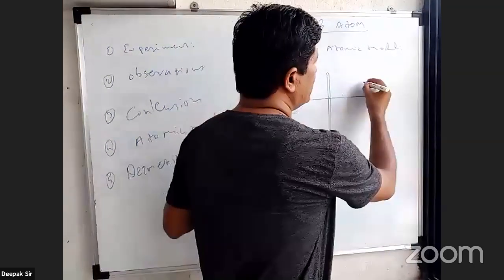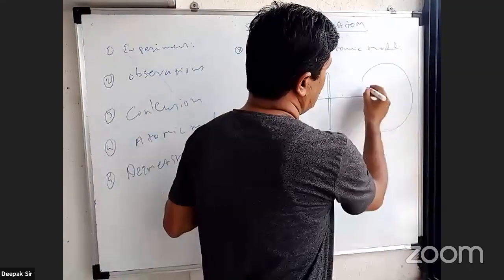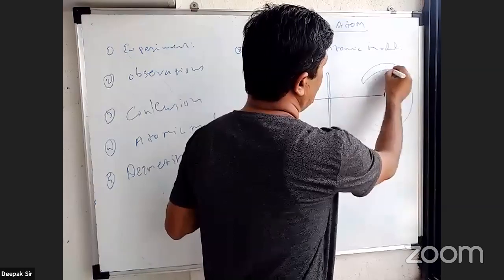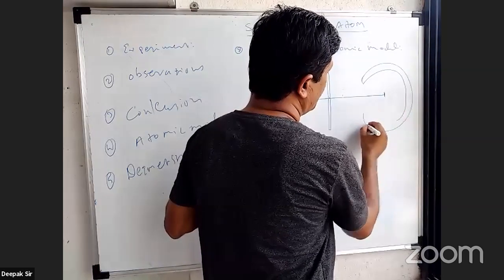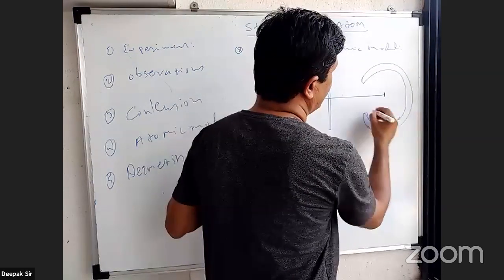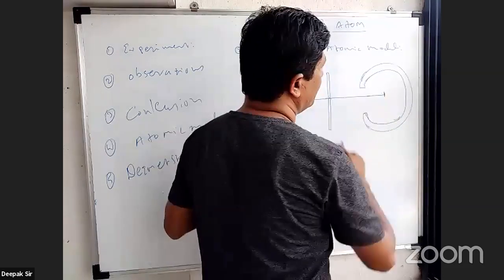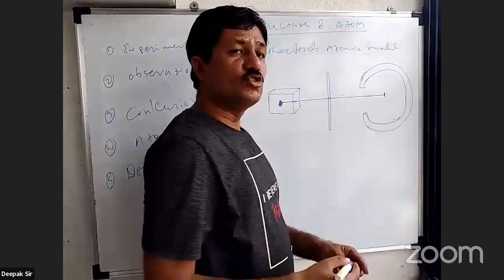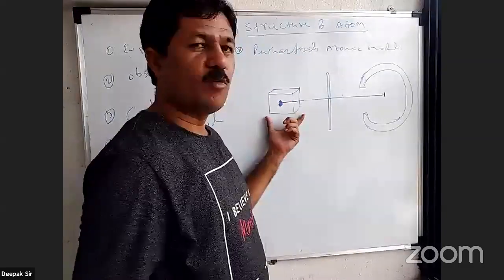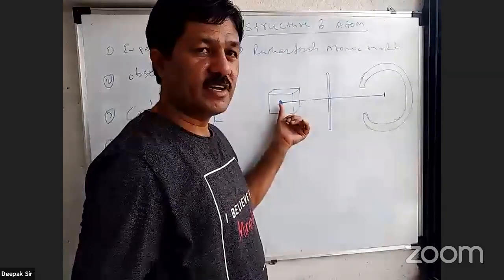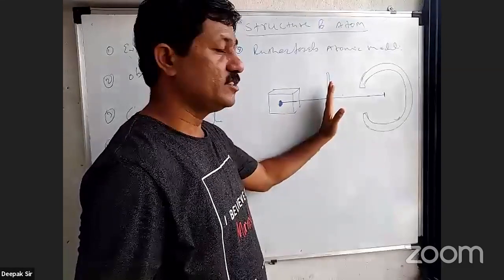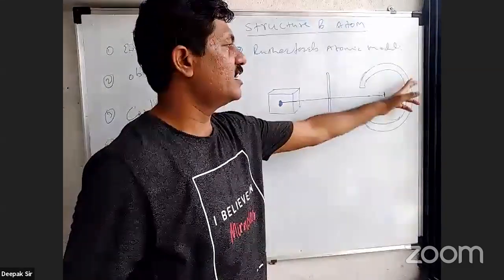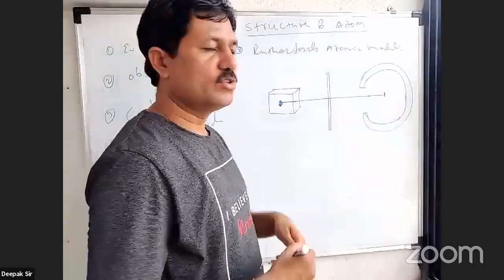This gold foil is surrounded by a material which is very sensitive towards light, called the zinc sulfide screen. So this is the zinc sulfide screen, which is kept around this gold foil. Now, what are the instruments in the experiment? We have this lead box, here is a radioactive material, it is the slit, which is made up of cardboard, and here is the zinc sulfide screen, and here is the gold foil.